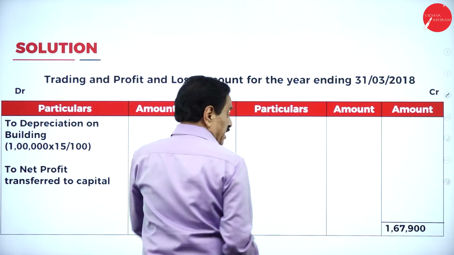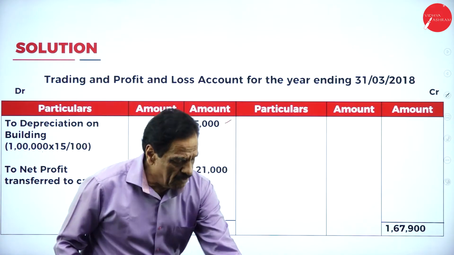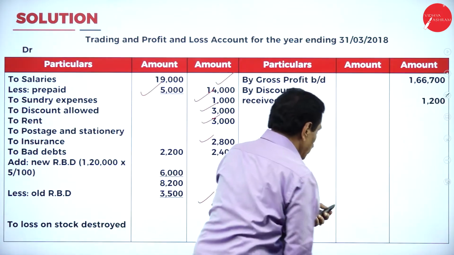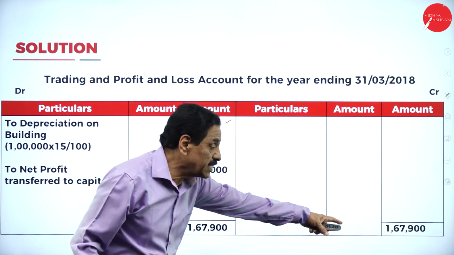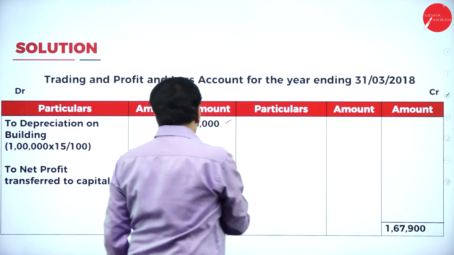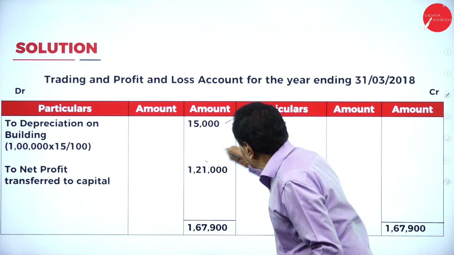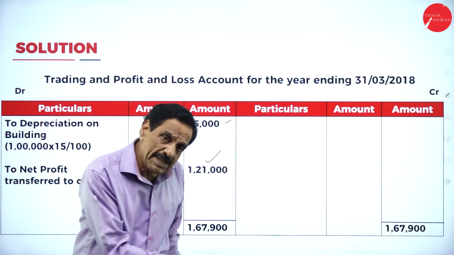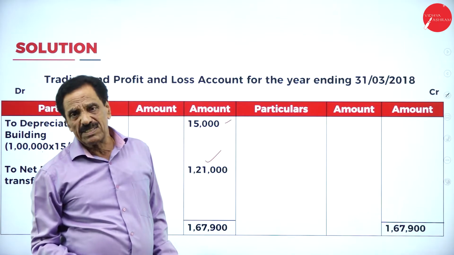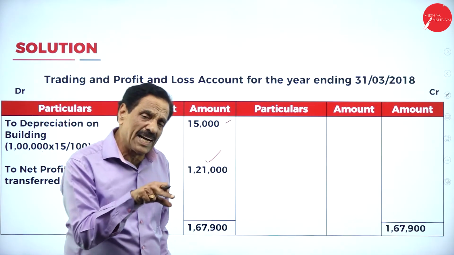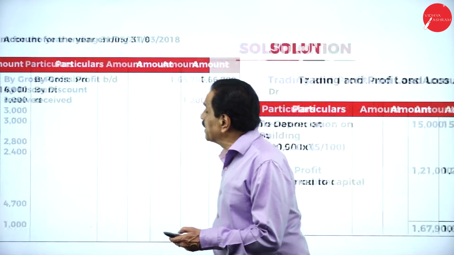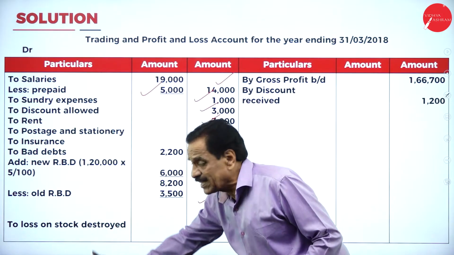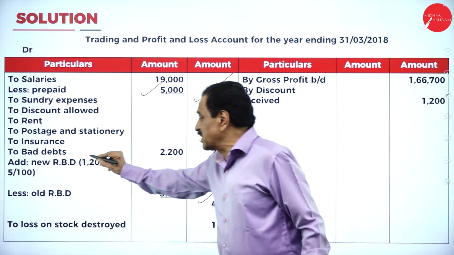Then the total of the credit side will come. If you add this now, the total will come to 1,67,900. If we deduct the debit side, the difference will come to 1,21,000. That is the net profit which has been transferred to your balance sheet. For capital, this should be added. If you want, I can explain this. All are called indirect expenses. I think you understand this.